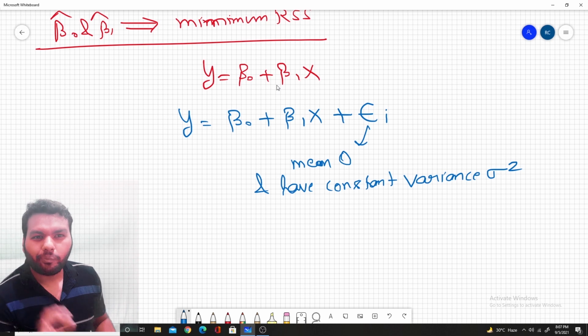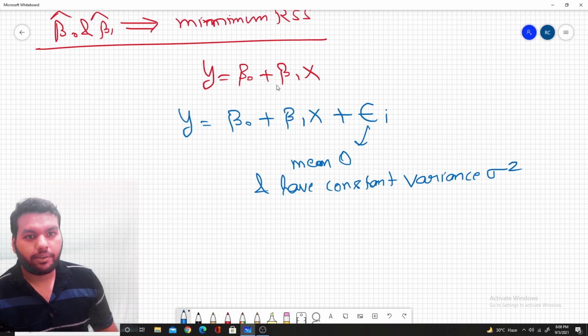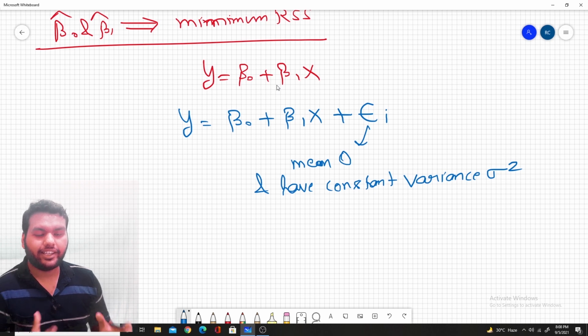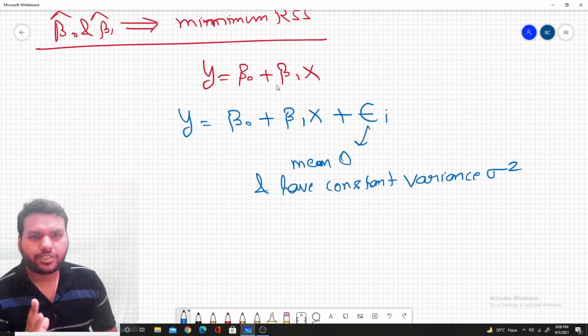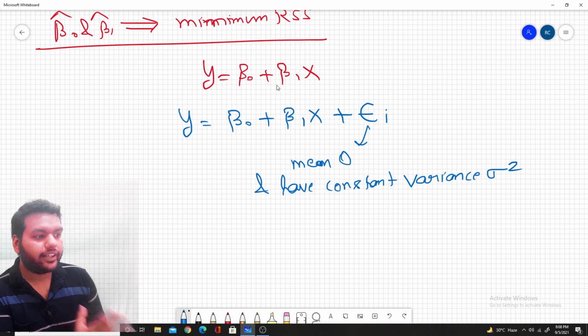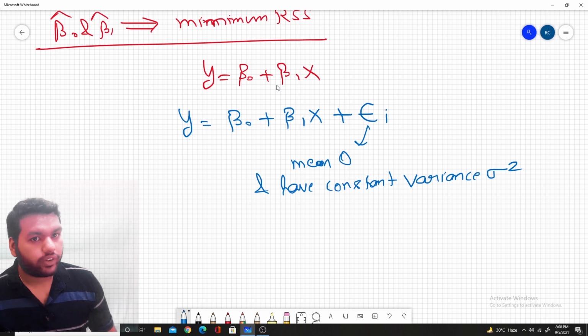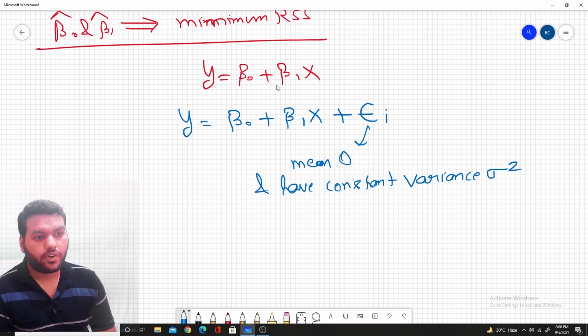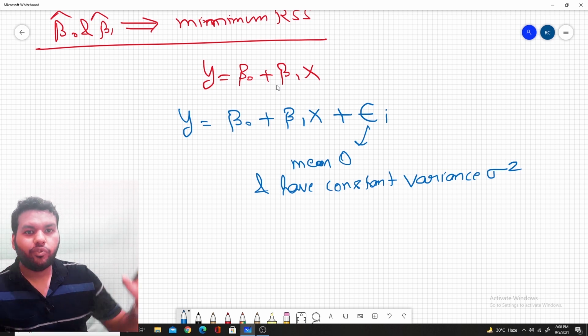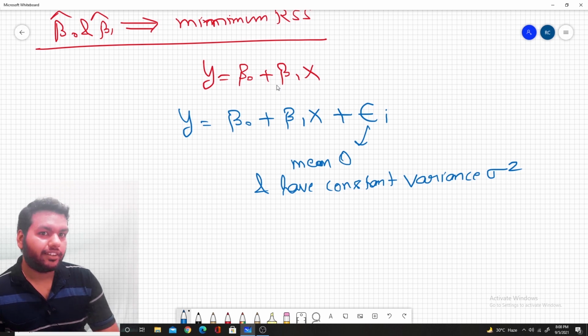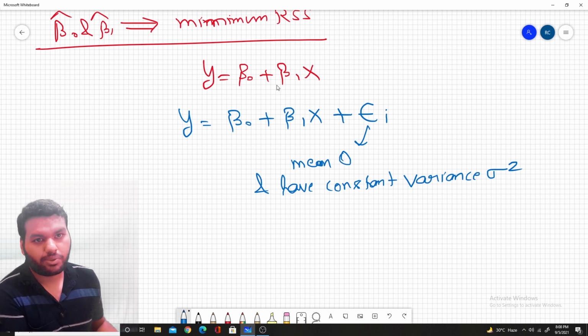One of the most important questions, if you are appearing for any banking sector data scientist profile, the first question they ask you is: what will happen when this error term does not follow the normal distribution? What will happen to our linear regression model? There is a full mathematics behind it if the error does not follow the normal distribution.